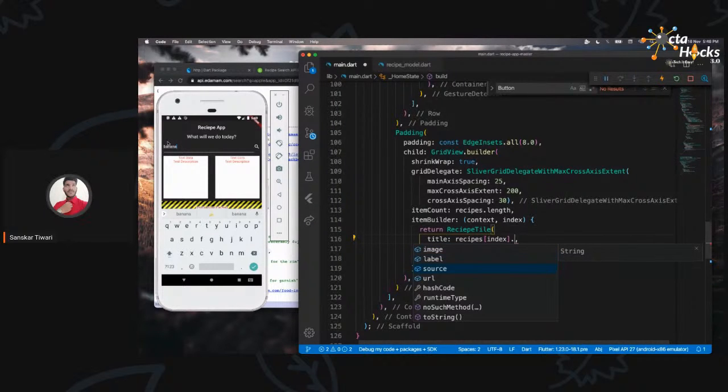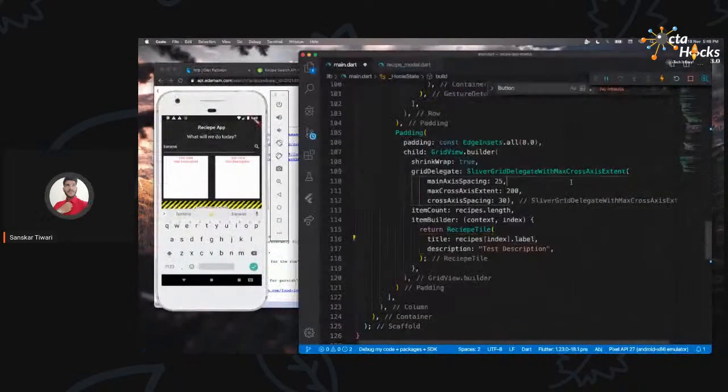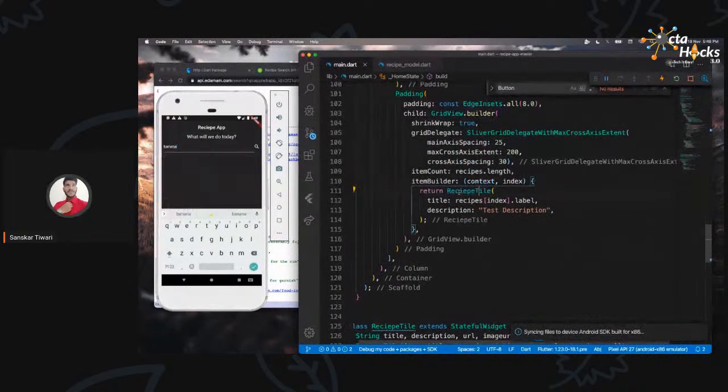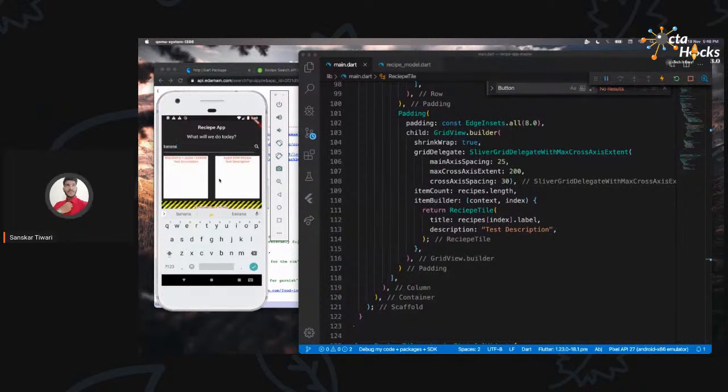So the title is basically this first one, I guess. So I'm just going to name that as a label, right? So the label is basically the name which we are getting, this one. So we will be showing blackberry plus apple cocktail. So let's see if that is going to work. I'm going to go inside the recipe tile, and I need to click on this to fetch some details to show over here.